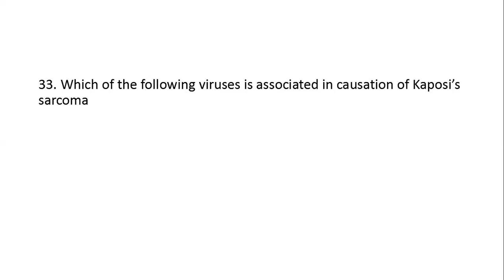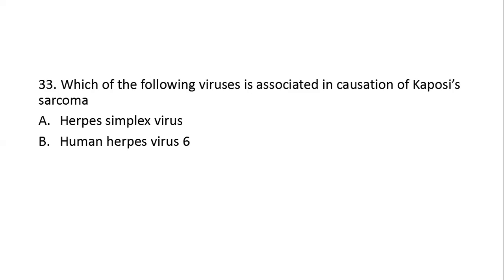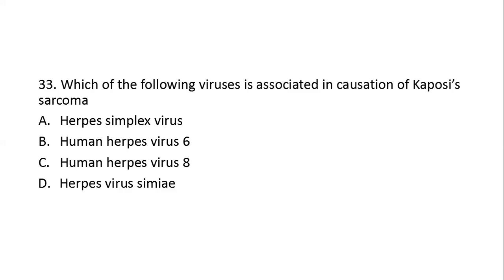Next question. Which of the following viruses is associated in causation of Kaposi sarcoma? Option A, herpes simplex virus. Option B, human herpes virus 6. Option C, human herpes virus 8. Option D, herpes virus simian. Here the right answer is option C, that is human herpes virus 8. It is associated with Kaposi sarcoma.